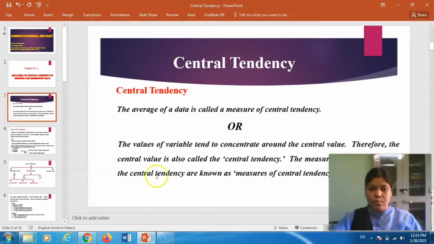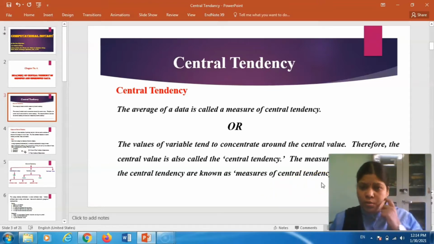The values of a variable tend to concentrate around the central value. Therefore, the central value is also called the central tendency. The measures used to calculate the central tendency are known as measures of central tendency. You are quite familiar with one type of measure of central tendency, that is called the mean.